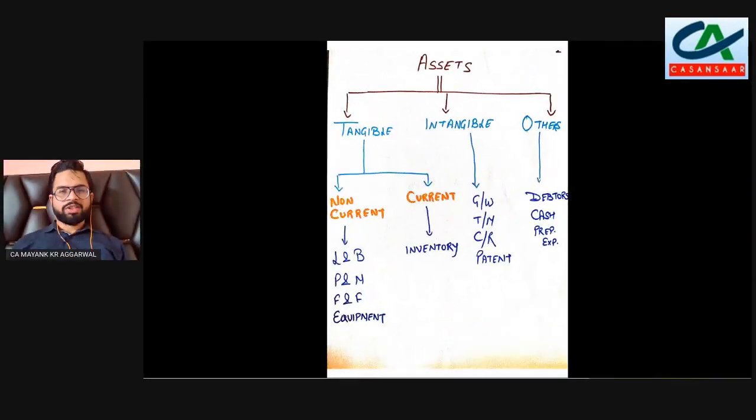So we all know that assets can be classified into two major categories, tangible and intangible, and there are some other assets like debtors, cash, prepaid expenses, etc. Tangible assets can further be divided into non-current assets and current assets, while intangible assets are normally goodwill, trademark, copyright, patent, etc. So when our Ind AS or any accounting standard or IFRS relates to any asset, the categorization is majorly in these categories only. So some Ind AS or other relates to one of these categories.